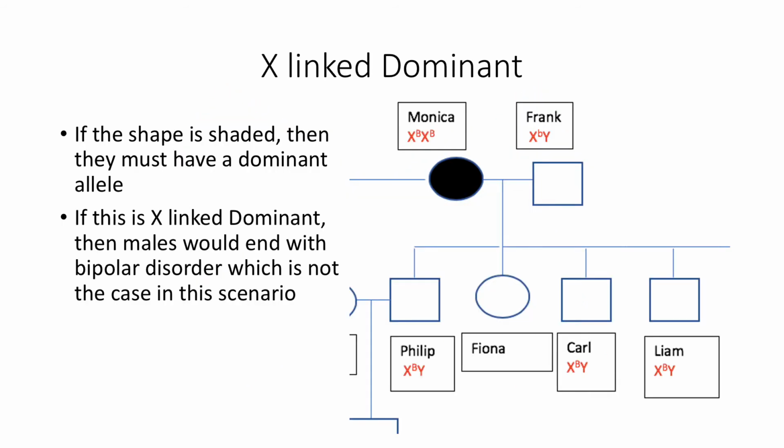X-linked dominant, so that means if it's shaded, then it must have the dominant allele. If this is the case, then all the male children get the Y chromosome from father Frank, and X chromosome with dominant allele from their mother Monica, and would likely end up with bipolar. But this is not the case since none of them are shaded, so this is inconsistent.